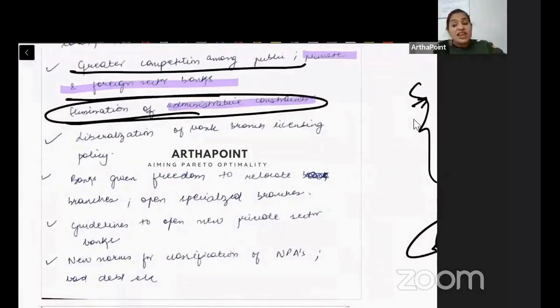But this ranking tremendously improved once we, you know, got rid of this constraint. Once we got rid of the licensing system कि हर चीज के लिए पहले जाओ, पूरा लाइसेंस के लिए अप्लाई करो, इस पूरे प्रोसेस के थ्रू जाओ जहां पे you have to give bribe to everyone. Once we got rid of that licensing system, we started doing wonders, right?